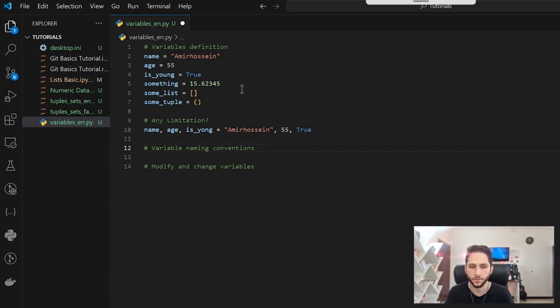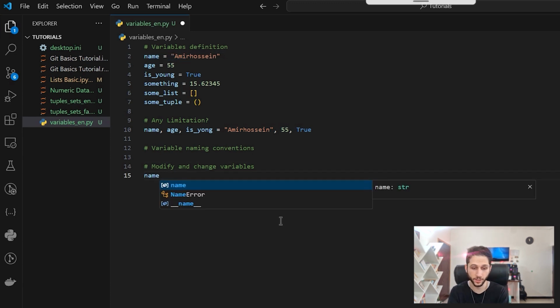Another convention that is better to follow is that we always use lowercase letters in our variables, as you can see here, and we separate two words in a variable name with an underscore, for example some_list. These are some conventions for using variables, and as you can see here again, we can modify our variables too. We can change them.